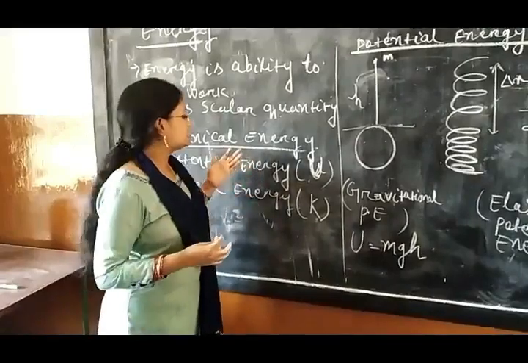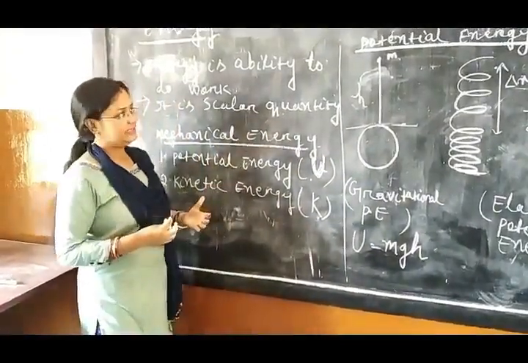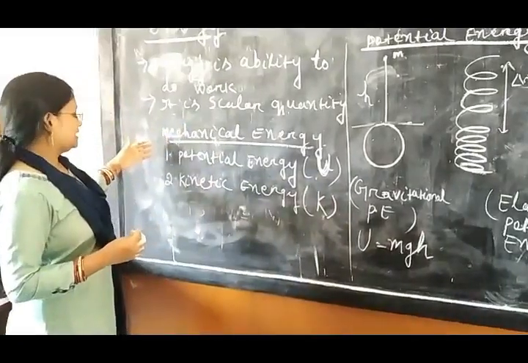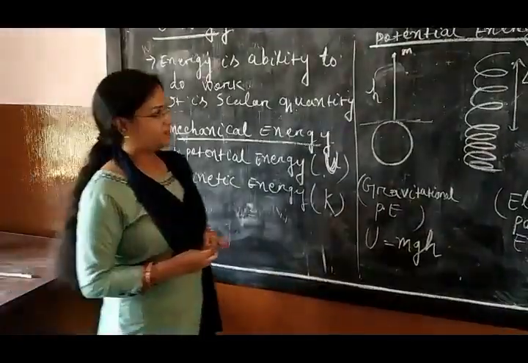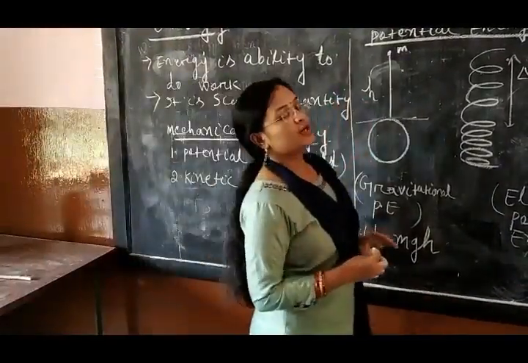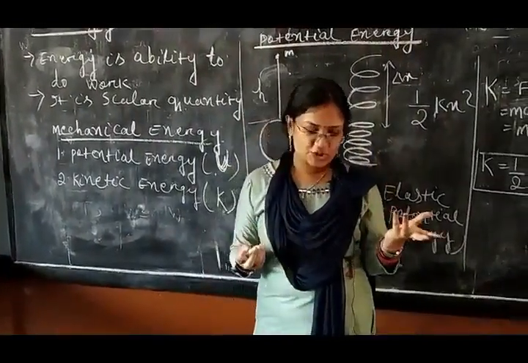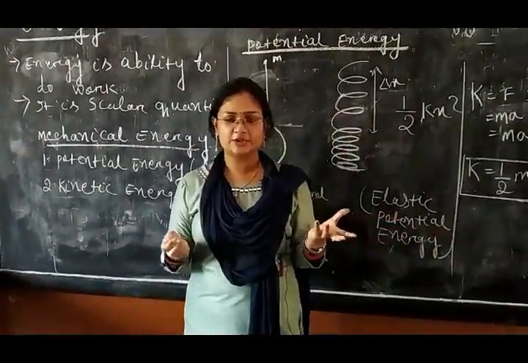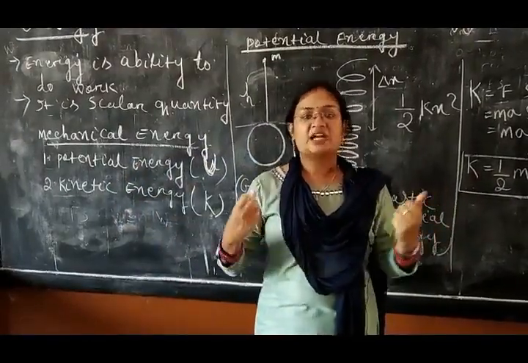Now we will discuss mechanical energy. In your book, mechanical energy is there in different forms. In mechanical energy there are two types: potential energy and kinetic energy. We will discuss one by one. First, potential energy. What is potential energy? Potential energy is possessed by a body due to its position, location, size, shape, configuration.